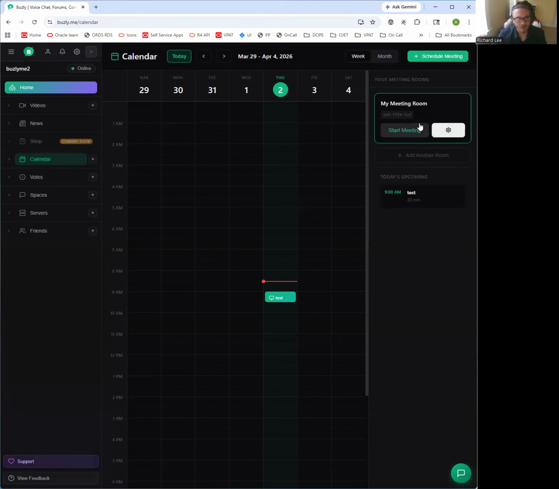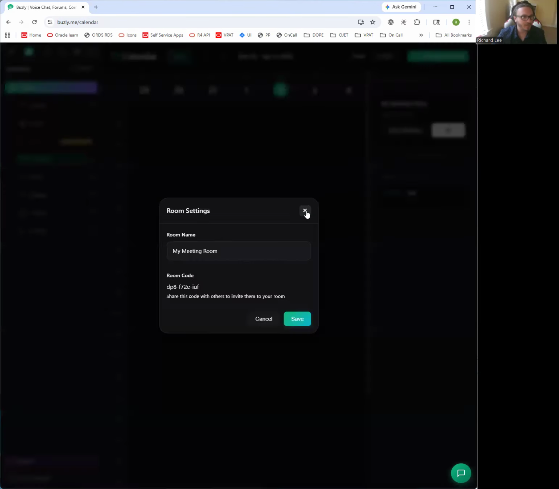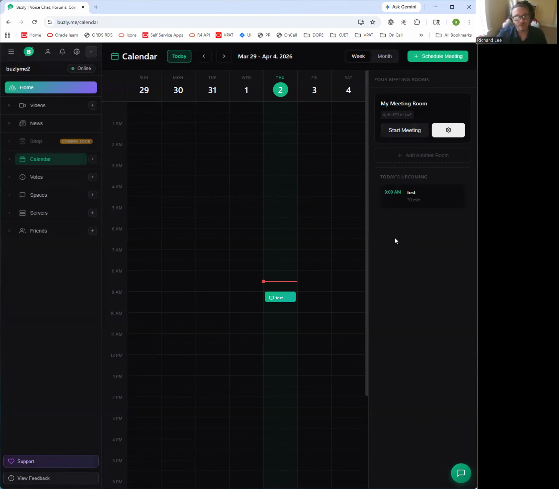Here it shows up here, and then yeah, you can start the meeting. Again, it's gonna have an error if I try to use it now because I'm using the Zoom camera. But yeah, it's sort of like its own meeting room and its own, I guess, Zoom or Teams or whatever you want to think about.